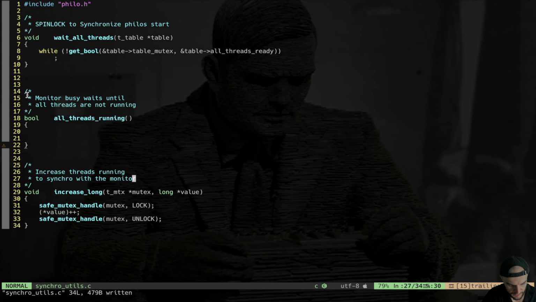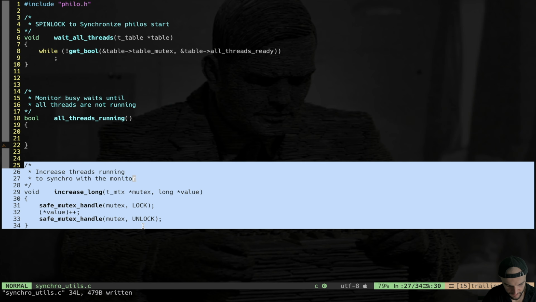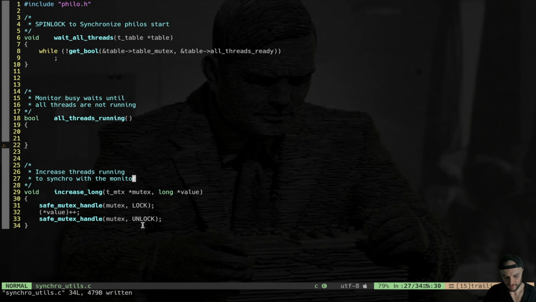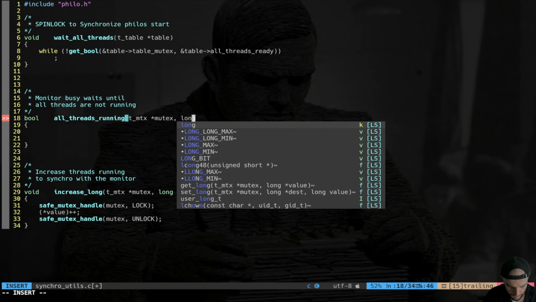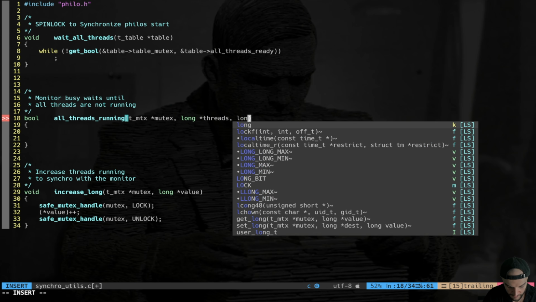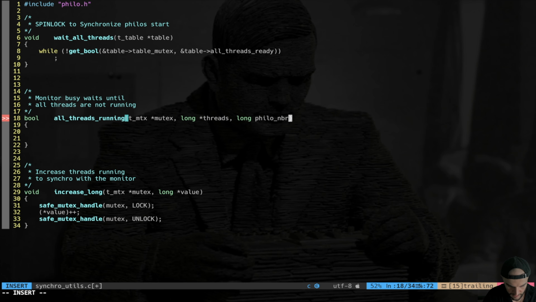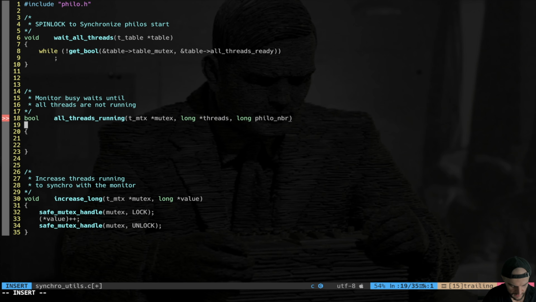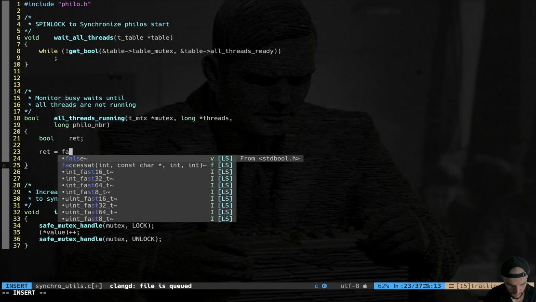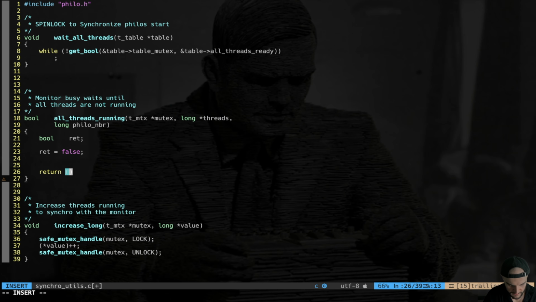Okay, the monitor is going to use these all threads running to indeed fetch this value and make the comparison if the number of threads running is equal to the actual total number of threads. So we're going to implement all threads running. This function, let's say, is going to take a pointer to a mutex, of course, a pointer to the threads which are running, and the value of Philo number, we can say, Philo NBR, even though it is inside the table struct, to make the code more readable. So we have to read the value. So bool return, we set initially return to false, and return ret.